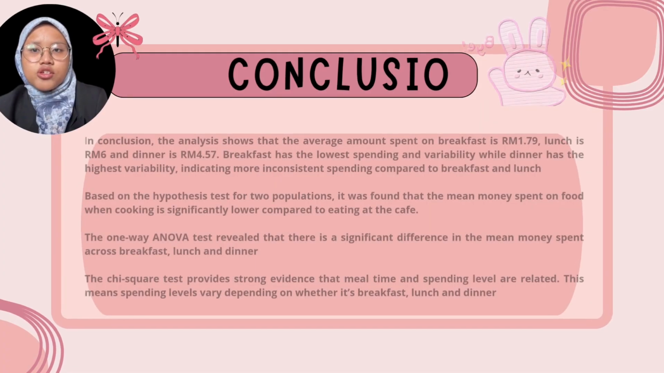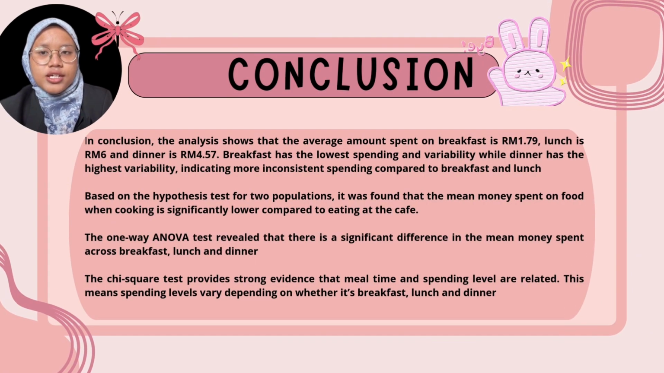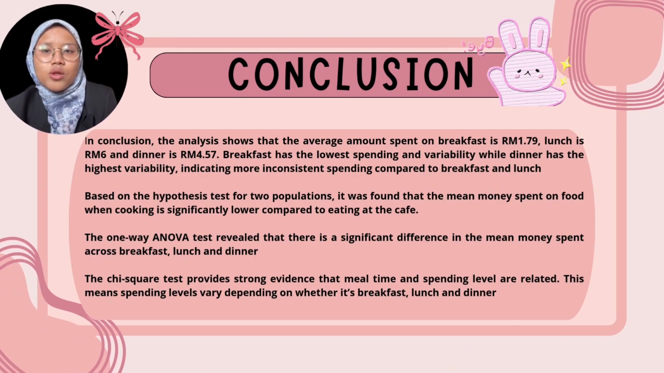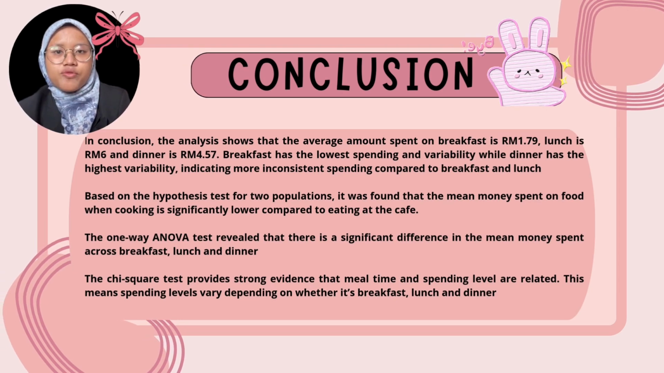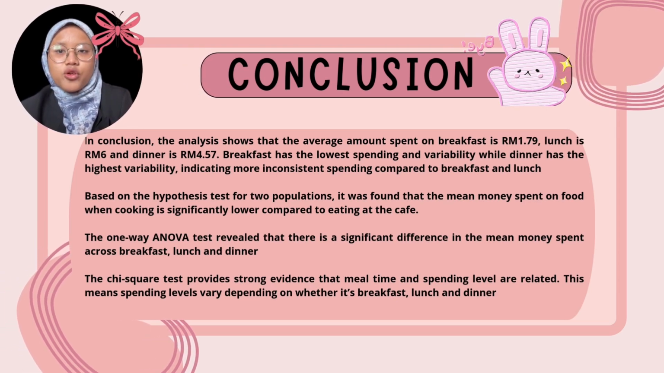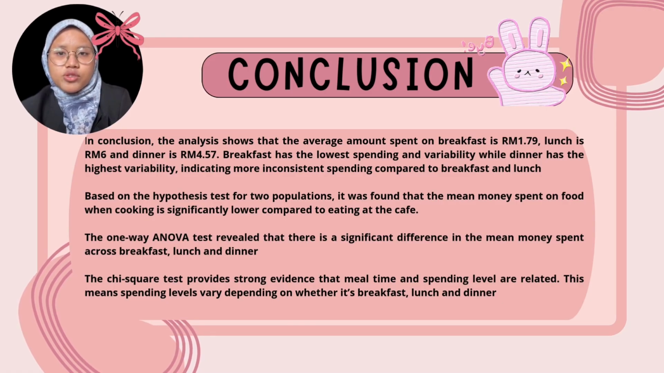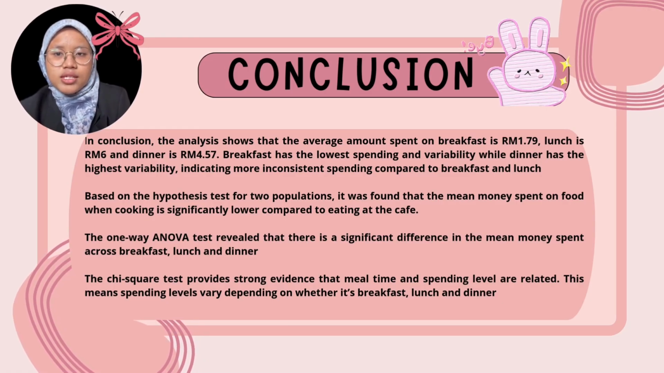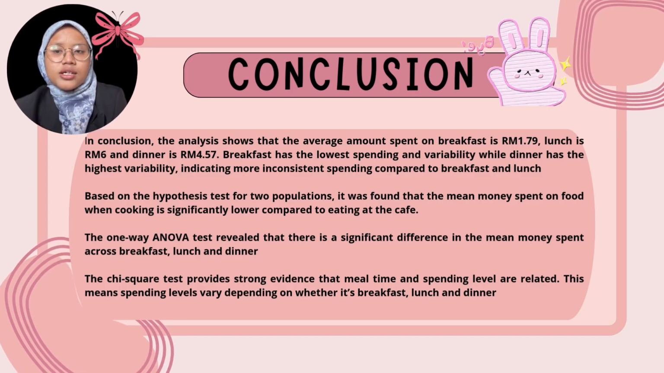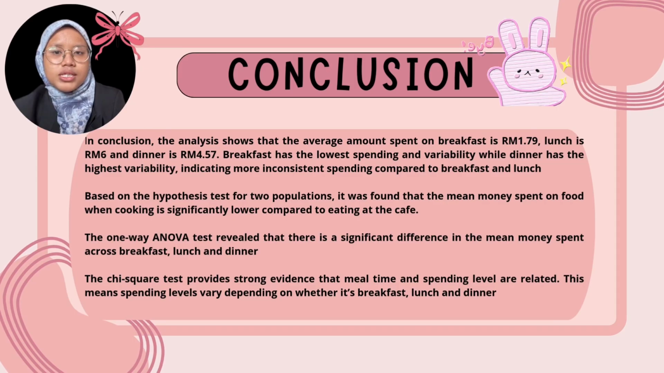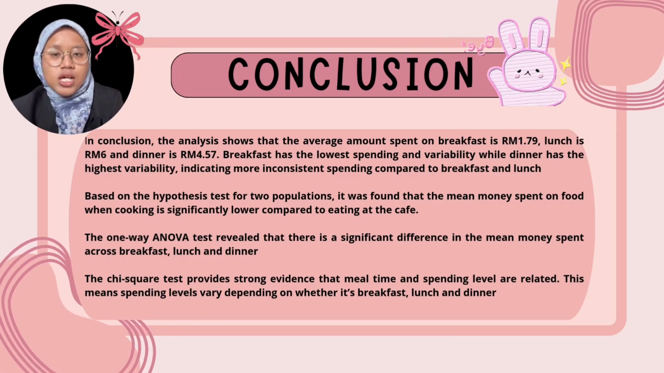In conclusion, the analysis showed that the average amount spent on breakfast is RM 1.79, lunch is RM 6, and dinner is RM 4.57. Breakfast has the lowest spending and variability, while dinner has the highest variability, indicating more inconsistent spending compared to breakfast and lunch. Based on the hypothesis test for 2 populations, it was found that the mean money spent on food when cooking is significantly lower compared to eating at the cafe. The one-way ANOVA test revealed that there is a significant difference in the mean money spent across breakfast, lunch, and dinner. The chi-square test provides strong evidence that meal time and spending levels are related. This means spending levels vary depending on whether it's breakfast, lunch, or dinner.